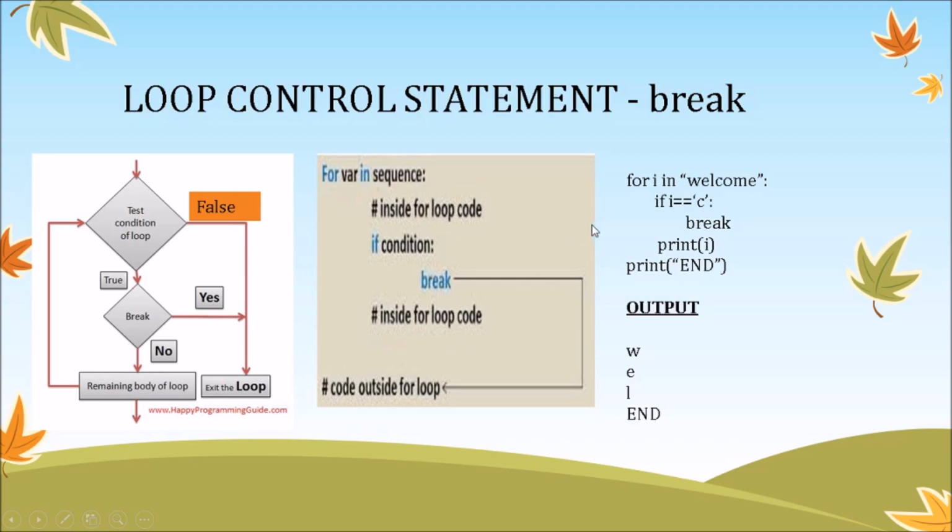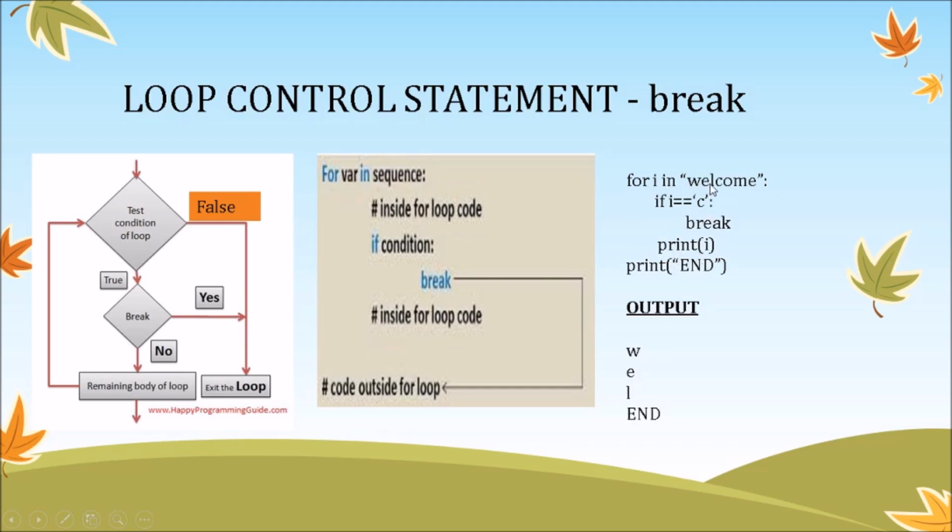With the help of an example, we can see for i in welcome, here the string is the iterable, and if i equals c, break. When I say for i in welcome, the first value of i will be w. We check if i equals c, this holds false, so it will print i, which is w. Next value for i will be e. i equals c is false, so print e.